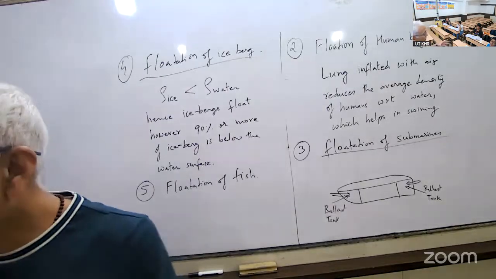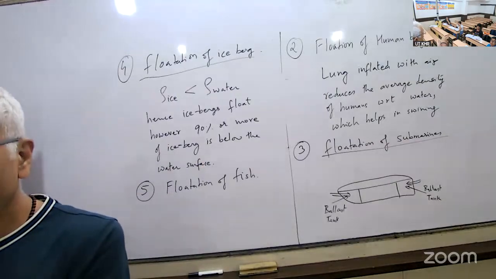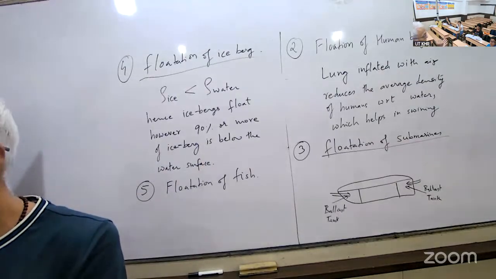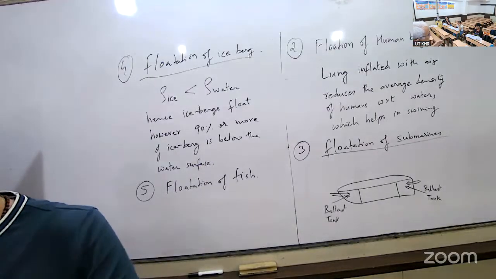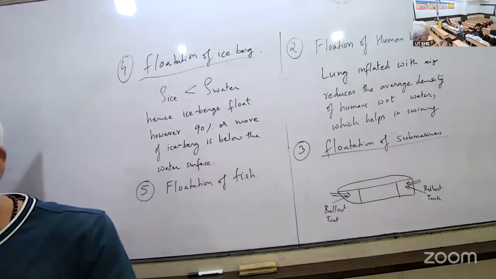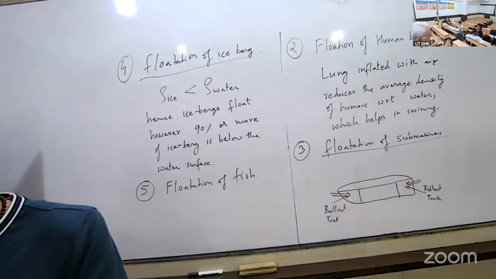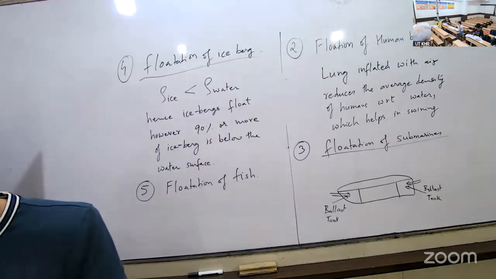So the swim bladder is like a balloon, okay? Like a squeezed balloon. From the blood, it sucks oxygen, so it inflates itself. Once it inflates, the volume of the fish increases. Once the volume increases, its average density reduces, because the same mass, increased volume, the density will reduce.